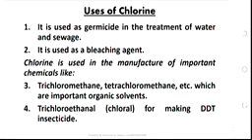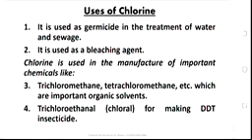So what are the uses of chlorine? Number one, it is used as a germicide in the treatment of water and sewage. In the treatment of water for township supply, chlorine is used to serve as a germicide to kill the germs. It's a highly reactive gas, highly oxidizing in nature. That is why it will be difficult for germs, all those small organisms, to survive in the presence of chlorine. Another use of chlorine is that it is used as a bleaching agent.